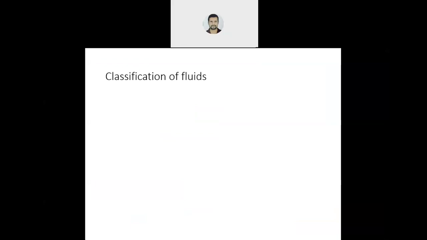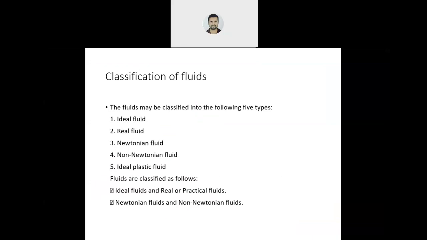Now, classification of fluid. How will you classify the fluids? There are generally five types of fluid: ideal fluid, real fluid, Newtonian fluid, non-Newtonian fluid, and ideal plastic fluid. These are some types of fluid. There is a difference between ideal fluid and real fluid. Real is practical. Next, there is a difference between Newtonian and non-Newtonian.